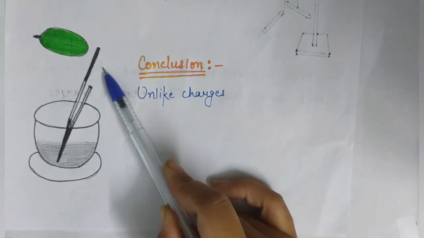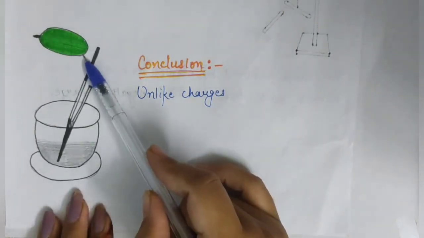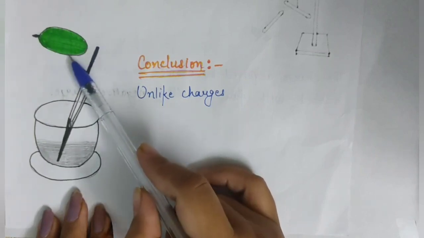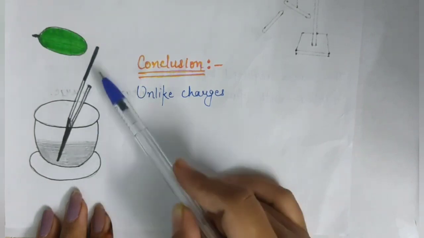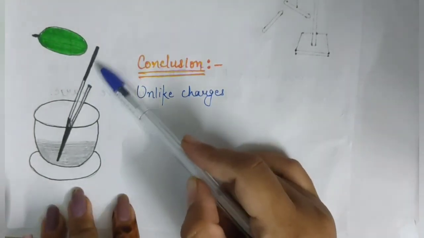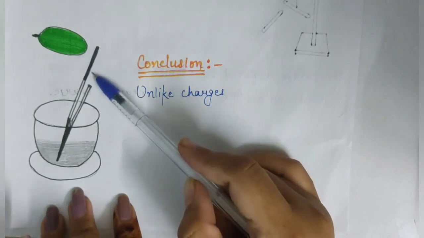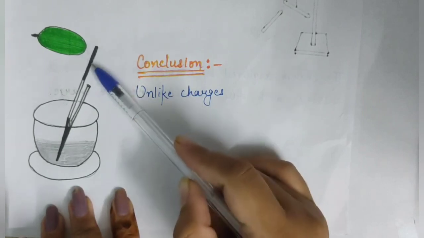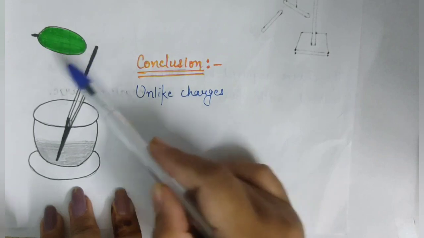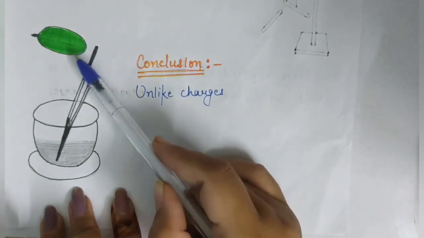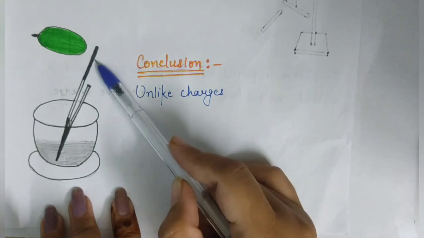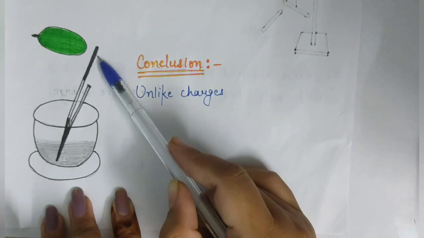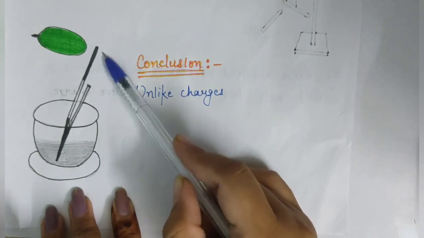But why does it happen? When you rub the balloon with a woolen cloth, some charge is accumulated on the balloon, so now the balloon is a charged balloon. When you rub the refill with polythene, some charge is accumulated on the refill also. But this time the charge accumulated on the refill and the charge accumulated on the balloon are not of the same kind. If positive charge is accumulated on the balloon, it means there is a negative charge on the refill.